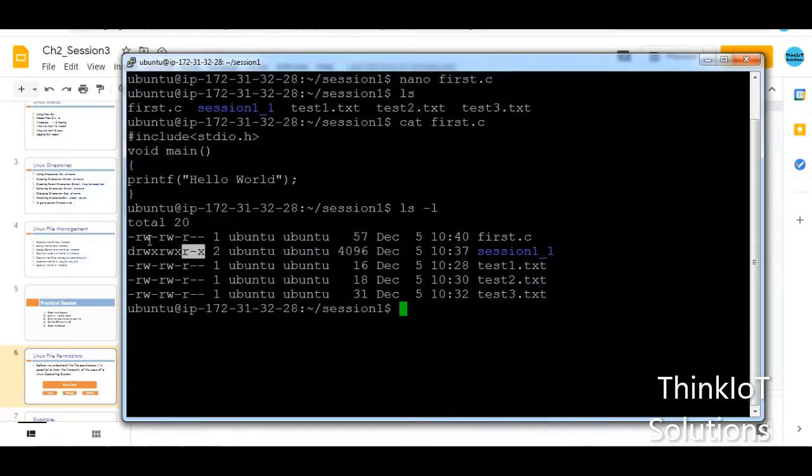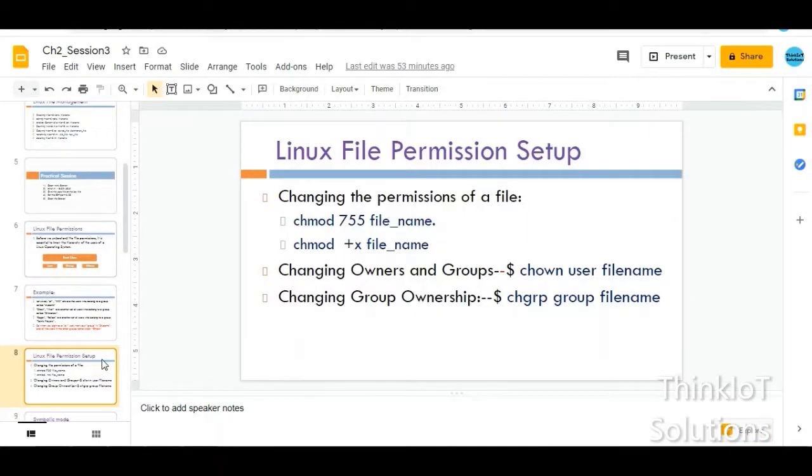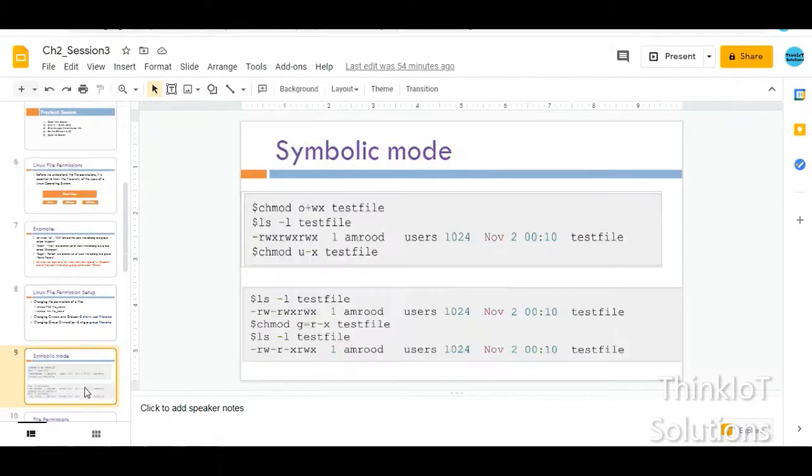So now I hope it is clear that every file has got 9 permissions. The first 3 permissions are for the user, the next 3 permissions are for the group, and the last 3 permissions are for others. Now let us move ahead to the next slide, and we will see how to change these particular permissions. The command useful for changing the permission is chmod, and chmod space 755. I'll explain what this number is, but you just need to understand that you need to use the command called chmod, that is the changing of the permissions, and you have to use the file name for which you want to change. And let us look at what these numbers mean in the next slide.